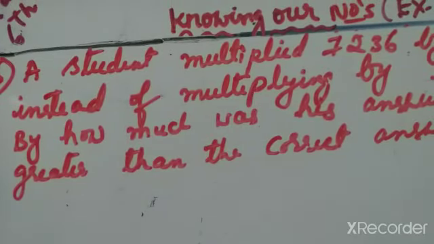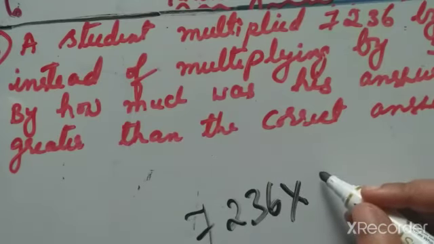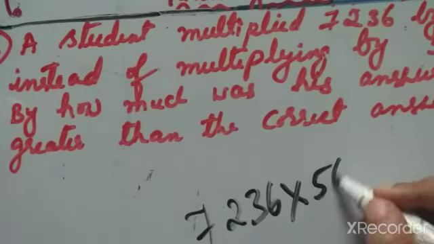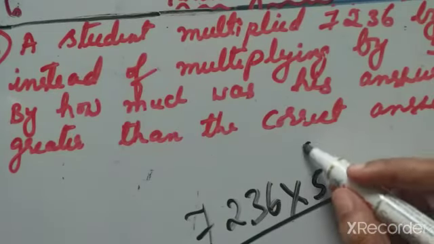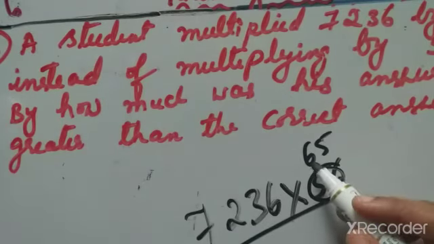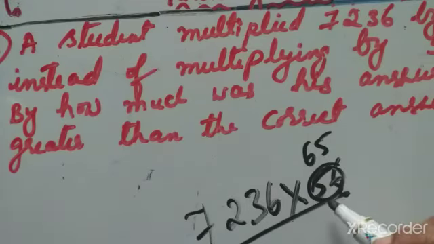Now the eighth question. A student multiplied 7,236 by 65 instead of multiplying by 56. By how much was his answer greater than the correct answer? So 7,236 has to be multiplied with 56. Actually he has to multiply with 56, but he made a mistake and multiplied with 65. Now we have to find how much his answer was greater than the correct answer.